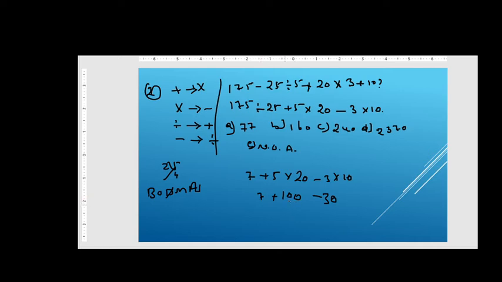So our total is 107 minus 30, which would be 77, right friends? So our answer, option A, is the right answer, right friends?